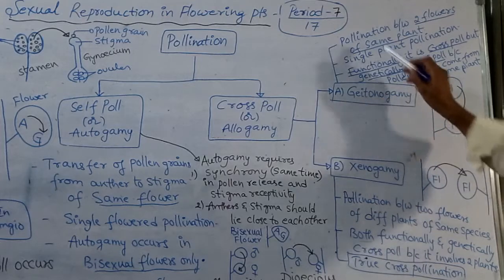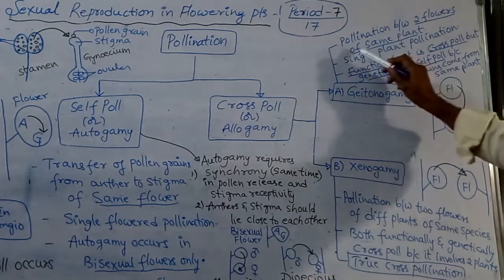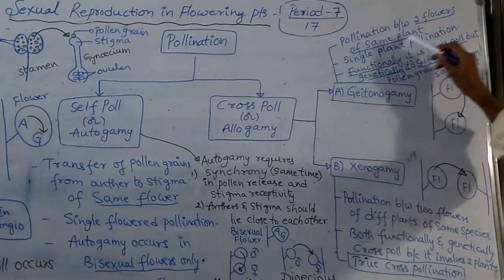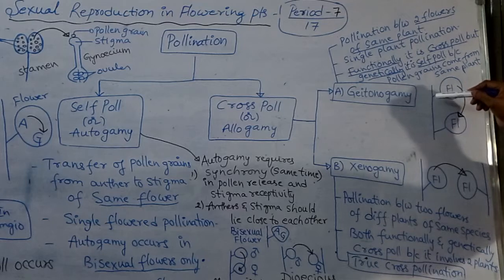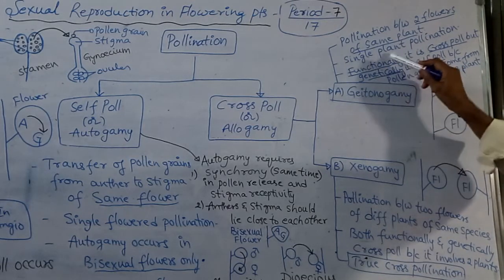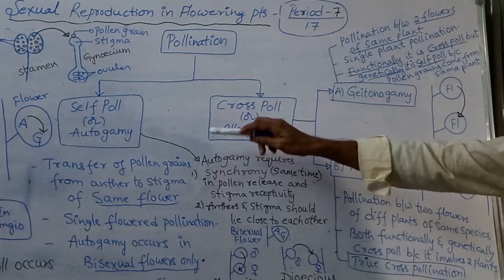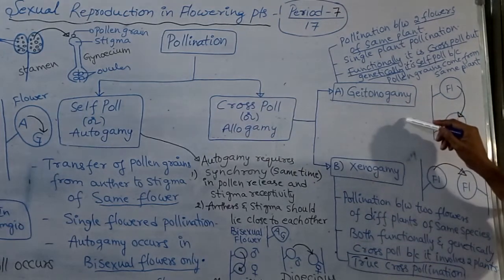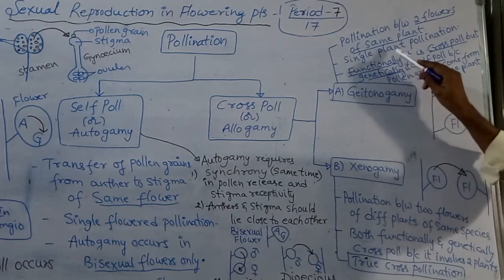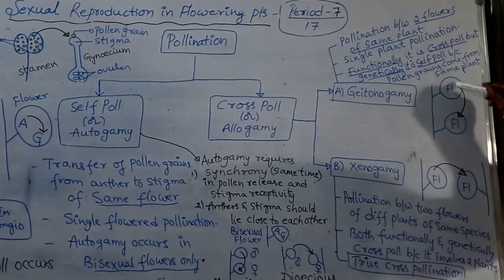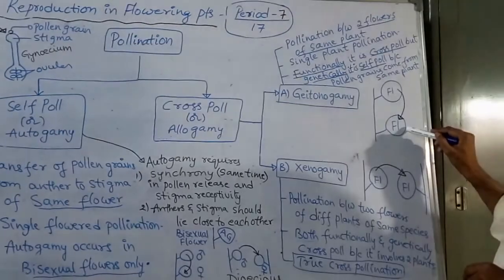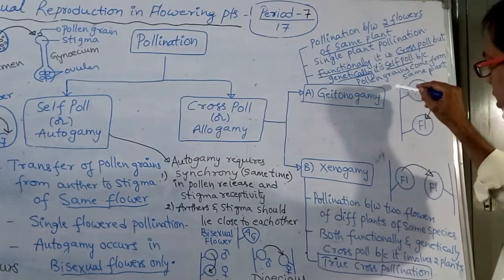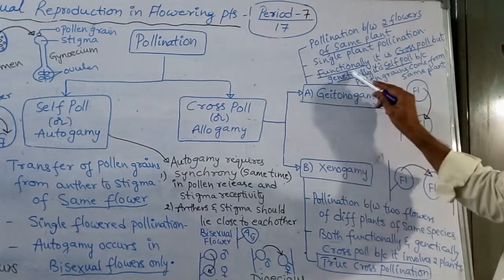So geitonogamy is pollination between two flowers of the same plant. It is also called single plant pollination. That is, autogamy is single flowered pollination, and this geitonogamy is single plant pollination. Functionally it is allogamy, genetically it is autogamy. This is a very, very important point.